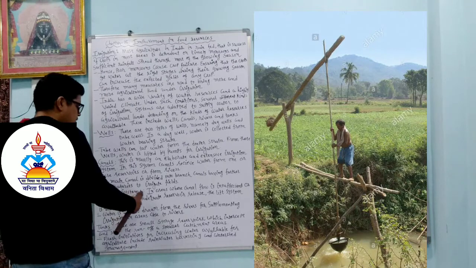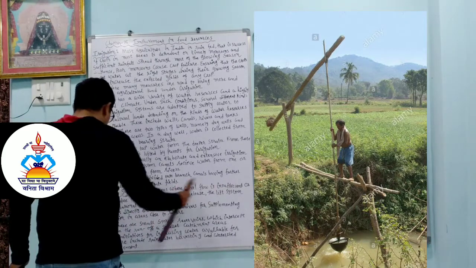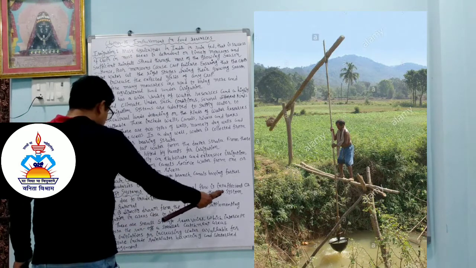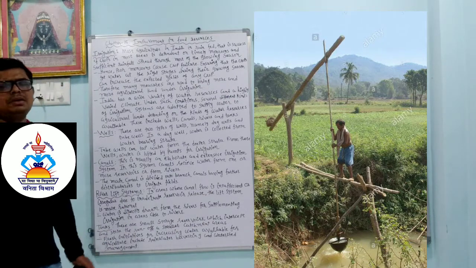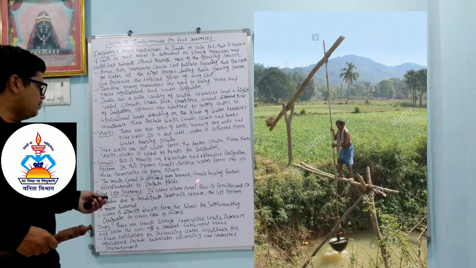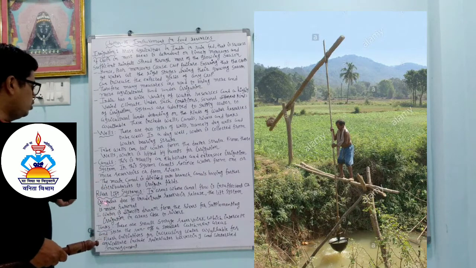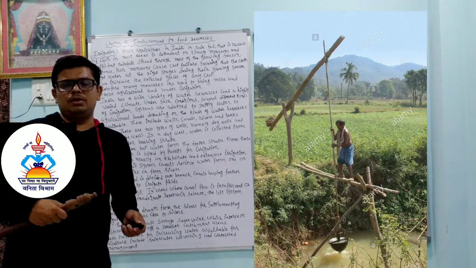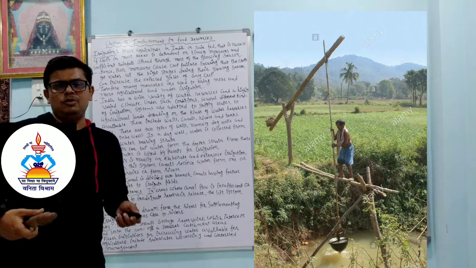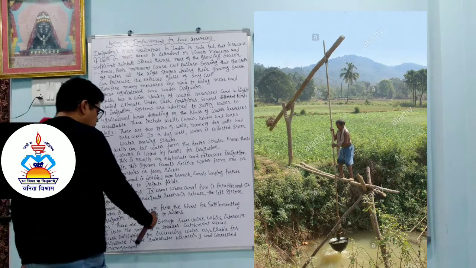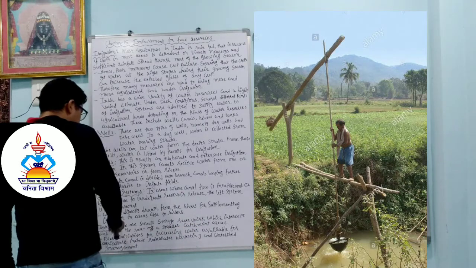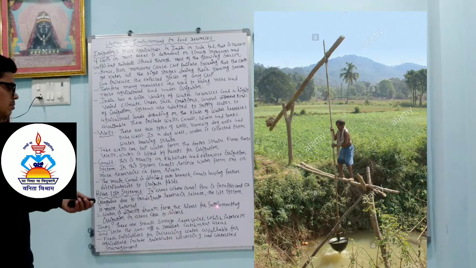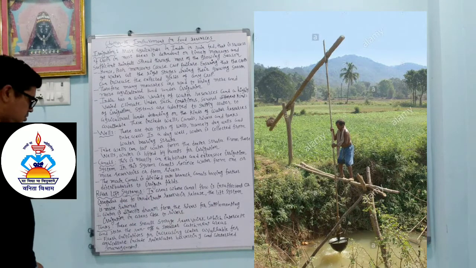River lift system. In areas where the canal flow is insufficient or irregular due to inadequate reservoir release, the lift system is more rational. So the simple thing is that where the canal flow is insufficient or irregular due to inadequate reservoir release, the lift system is more rational. So directly we can take water from the river by pump or by human effort. Water is directly drawn from the rivers for supplementing irrigation in areas close to the rivers.